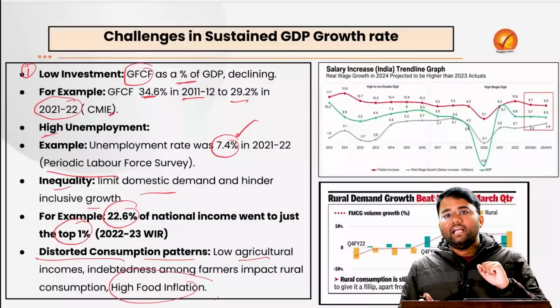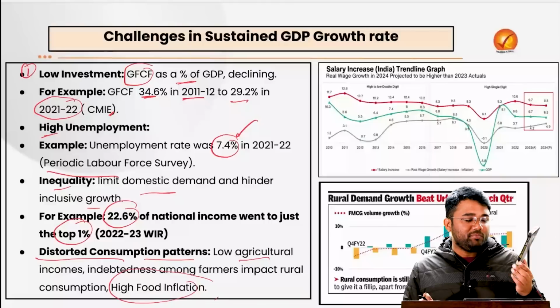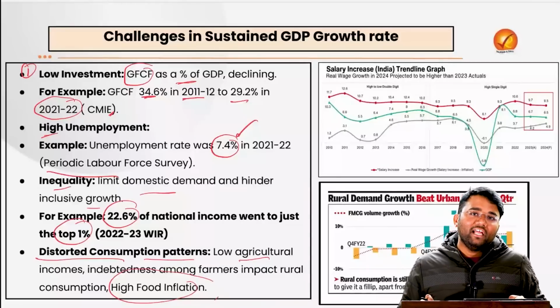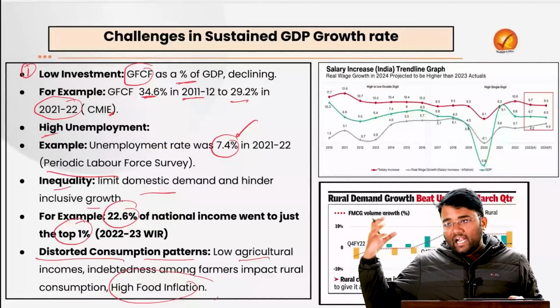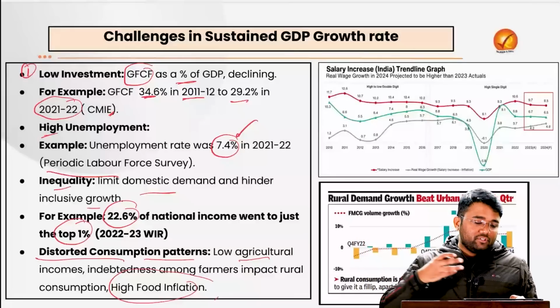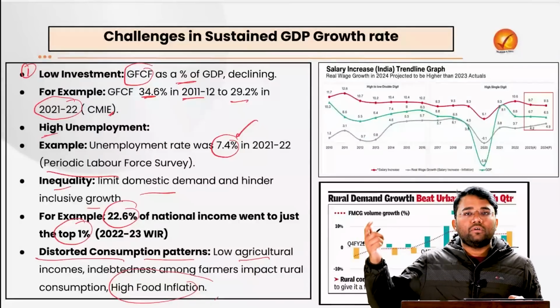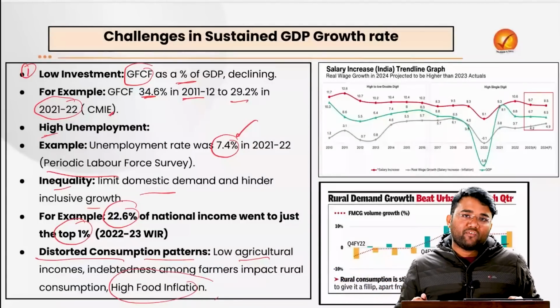Okay, what happened? Let's suppose there is this chocolate which costs, let's suppose, 100 rupees. A few years back the cost of this chocolate was only 80-85 rupees. Now let's suppose my income is only 100 rupees, and at that point of time I was giving 85 rupees for this particular chocolate, and 15 rupees I was giving to the auto person who was bringing me to that shop from my home.